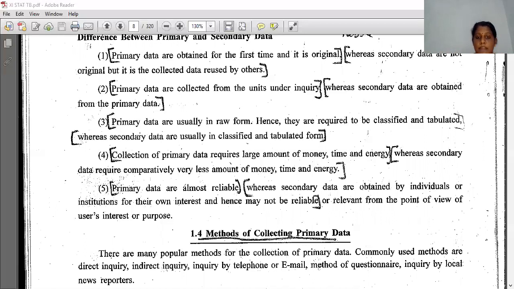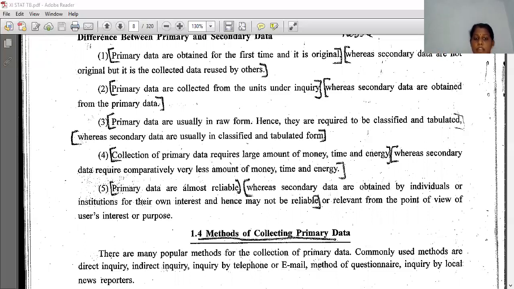Like this, first of all what you are collecting is raw data, means numbers only, 1 2 3 4 5 6 7. Then you have to arrange that in classification and tabulation, you have learned, na? So whenever you see the numbers in tabulated or classified, well arranged form, that is always secondary data. Primary data is always in a raw form.